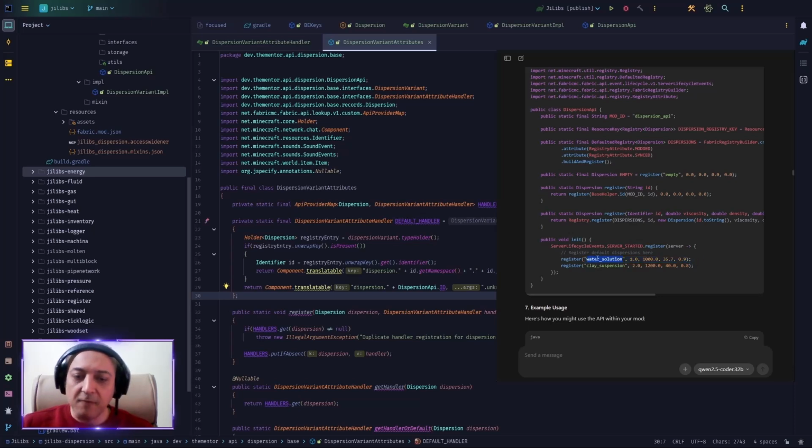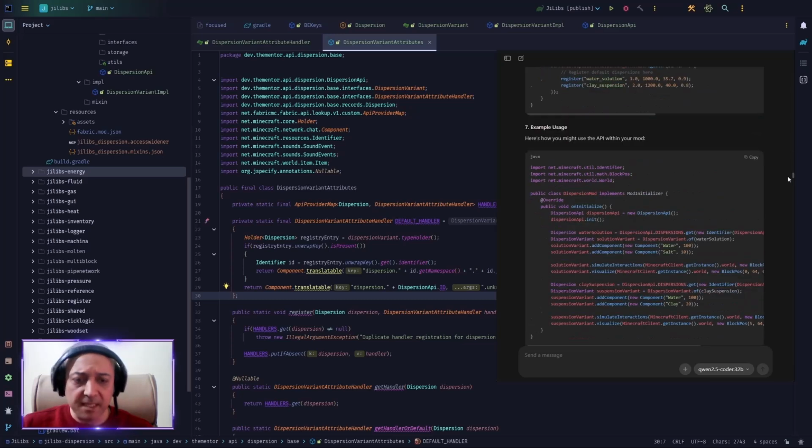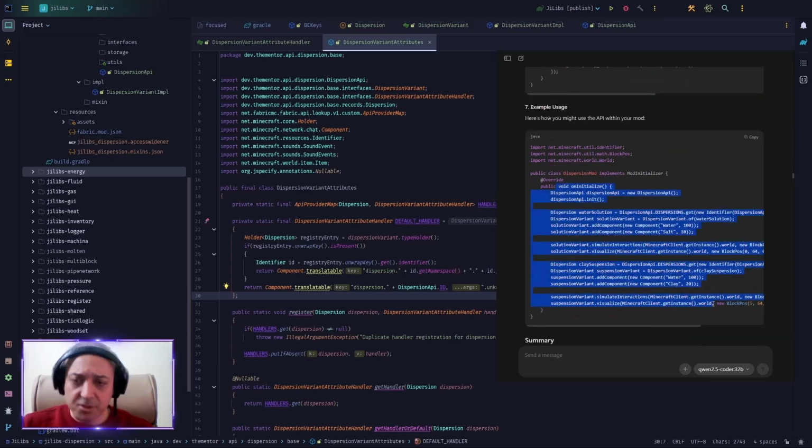For example, we have water solution, and these are the parameters related to water solution, and the stability is 0.9. This gives me an idea that, hey, maybe 1 means 100% stable, 0.9 means 90% stability and a 10% chance of something happening to the solution. And then again, the use case example is junk.